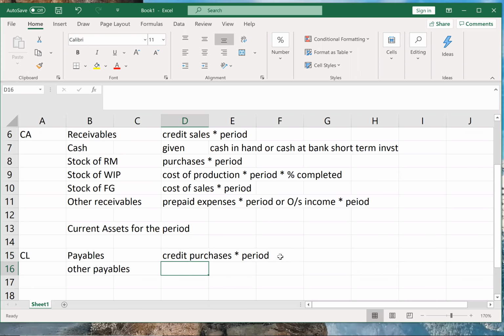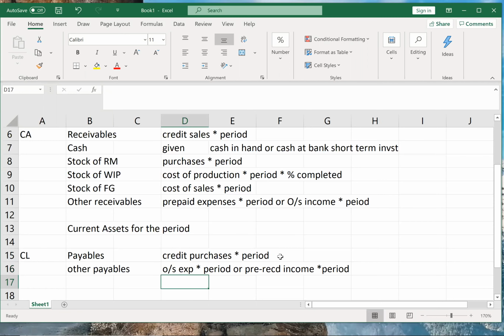Okay. And then other payables will be what? Your outstanding expenses. Correct. Outstanding expense means what? I have already taken the service, but I have not yet made the payment. So I'm payable. So outstanding expenses into period. Or it can also be what? Pre-received income. I have already received the income, but service is not yet given. So I am payable in the form of services. So that will be pre-received income into period. That will be my other payables.